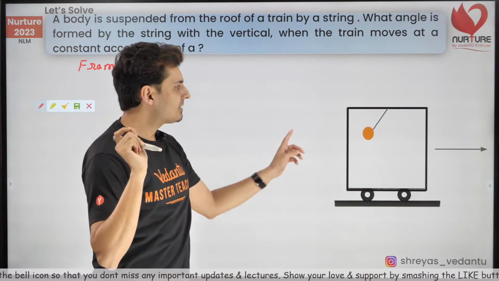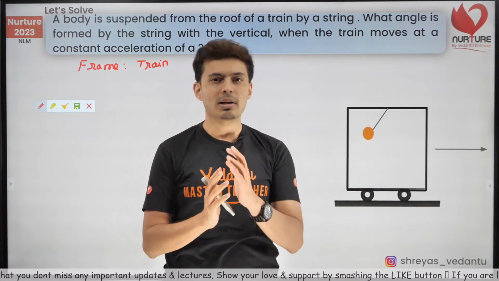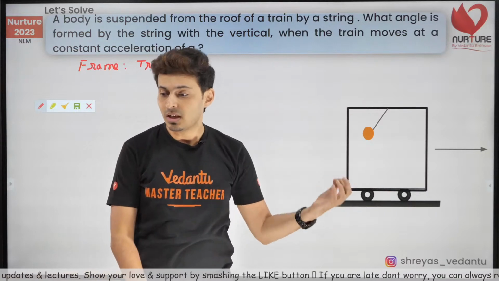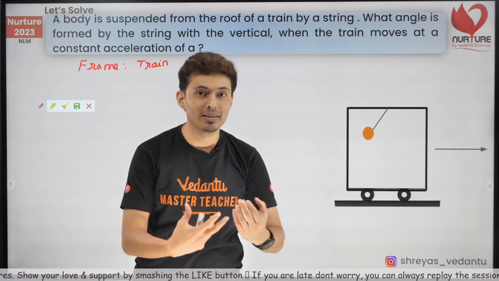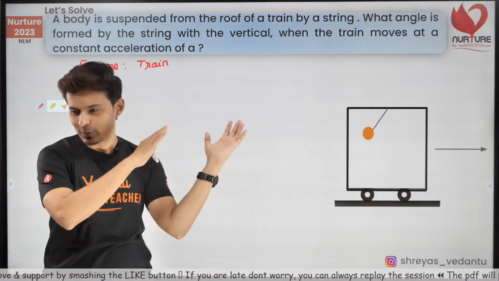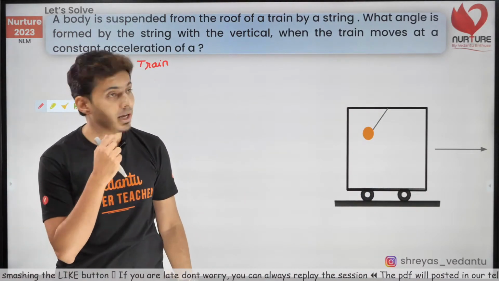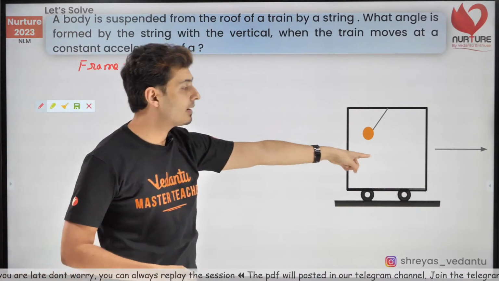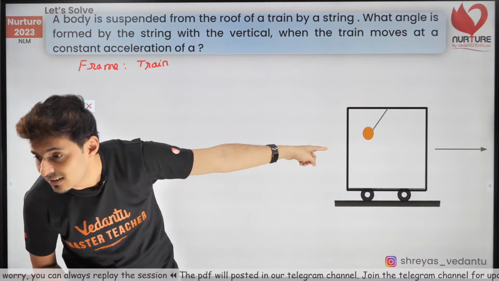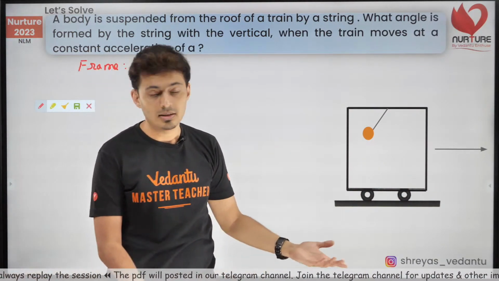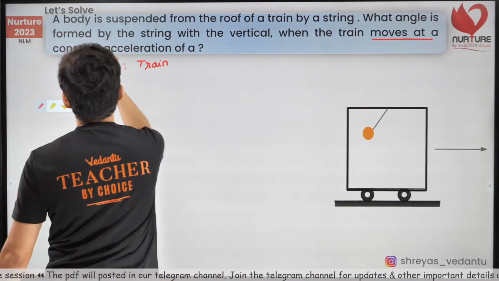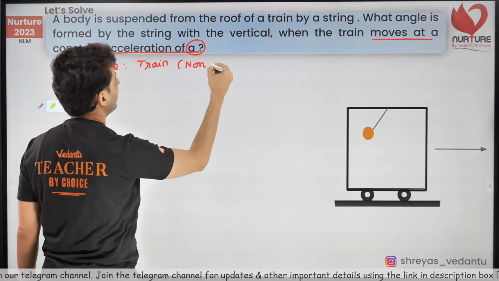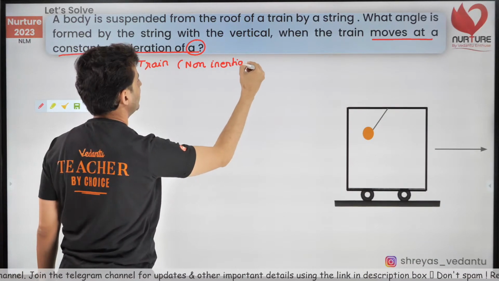Now help me with this. Is the train an inertial frame or is it a non-inertial frame? Quickly guys, let me know. I'm not interested in the answer, I'm interested in the solution, in the concept. Just observe. Is the train inertial? Observe it carefully. It moves with constant acceleration A. How is it inertial, guys? It is non-inertial. So the train is a non-inertial frame of reference. Beautiful.